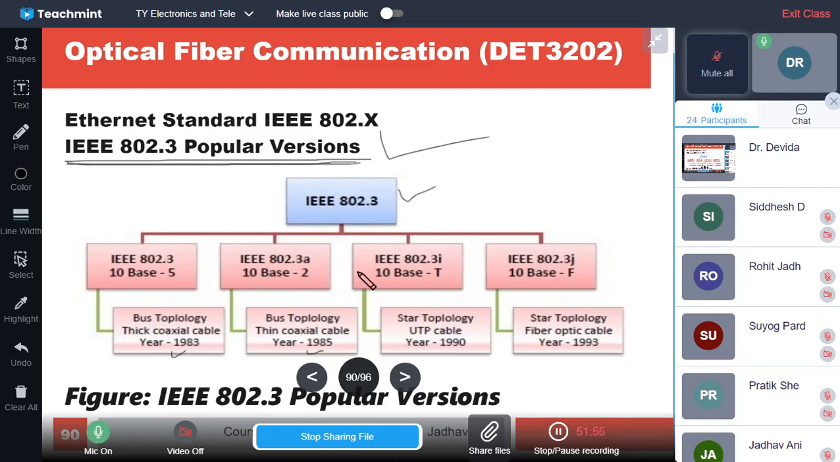So IEEE 802.3I is there, which is having 10 base T. And that is star topology. Now these previous two were bus topology. This is star topology, and it is using the UTP cable, and it was introduced in 1990. So I is the standard which is 10 base T. It uses the UTP cable.